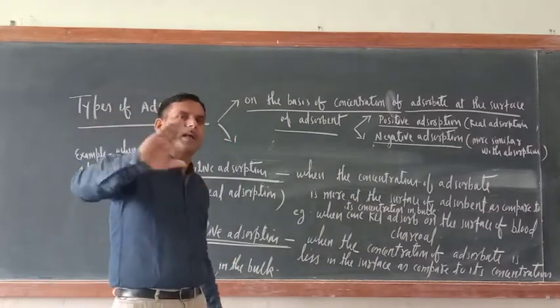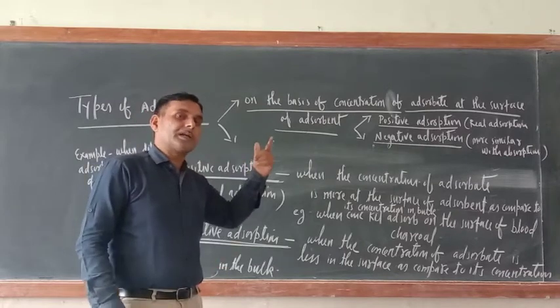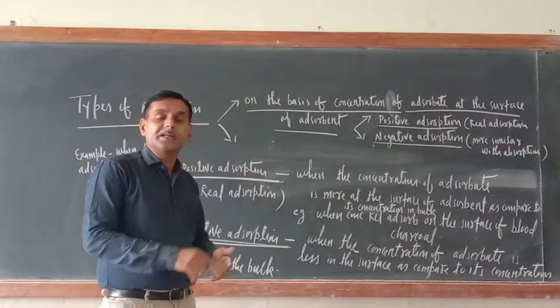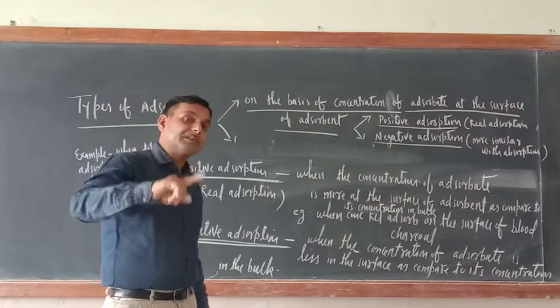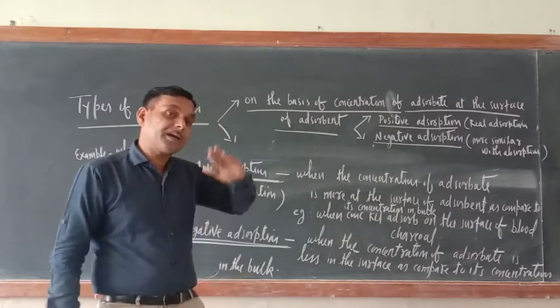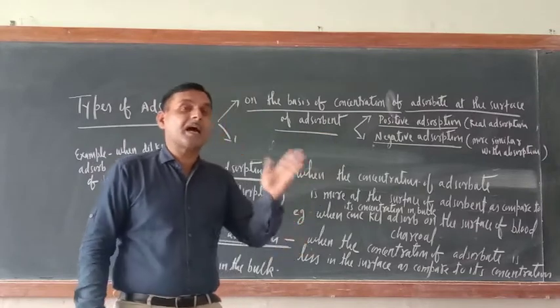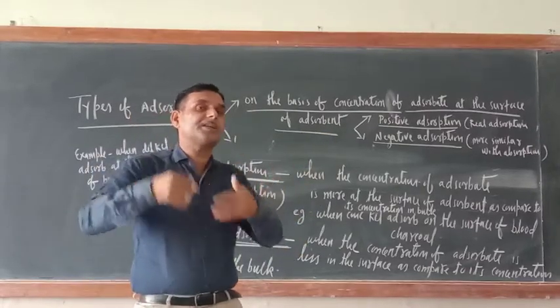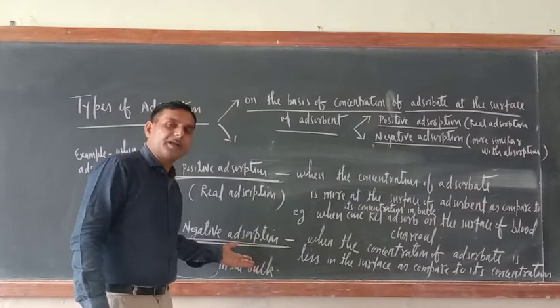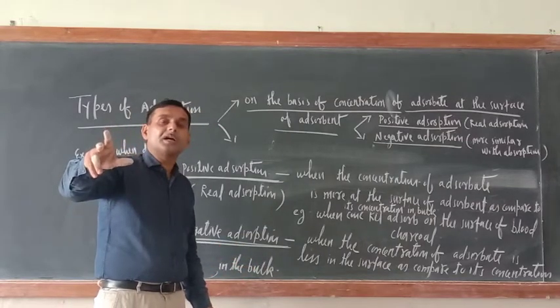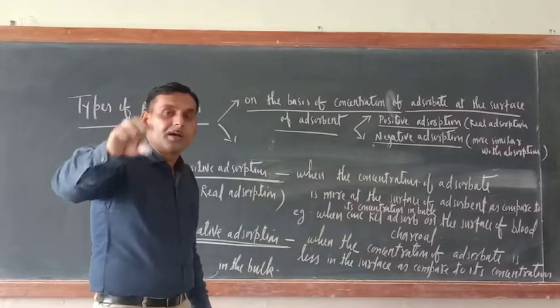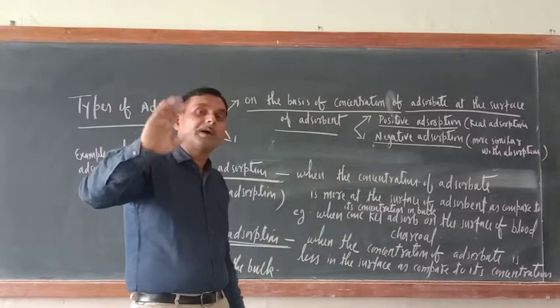Now confusion may arise here, because according to the definition of adsorption, real adsorption is that in which the concentration of adsorbate is more at the surface as compared to its concentration in the bulk. But what is happening in negative adsorption? This is just contrary to the definition of adsorption.